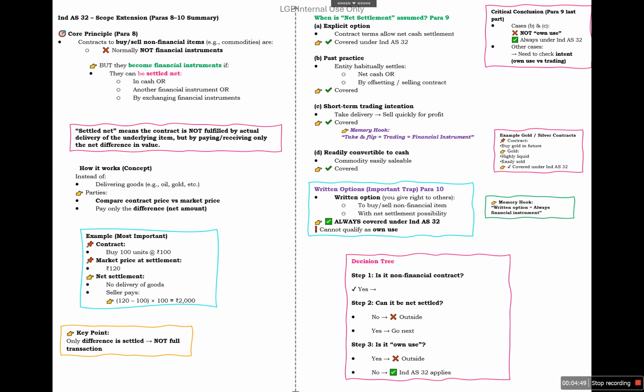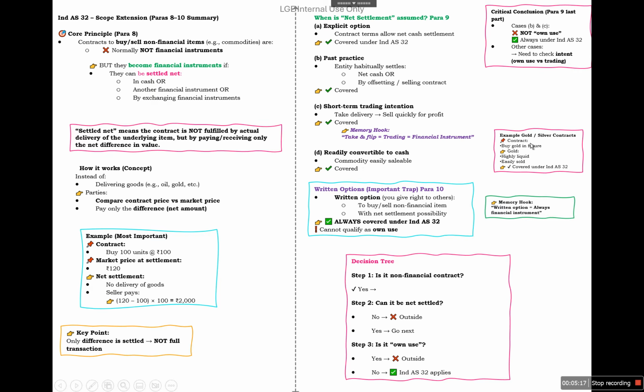If a party takes delivery and sells quickly for profit, it will be covered as a financial instrument. And if the commodity is such that it is readily convertible to cash, in that case also it will be covered, although it is of a non-financial nature. But because it is readily convertible to cash, it will be covered under Ind AS 32.